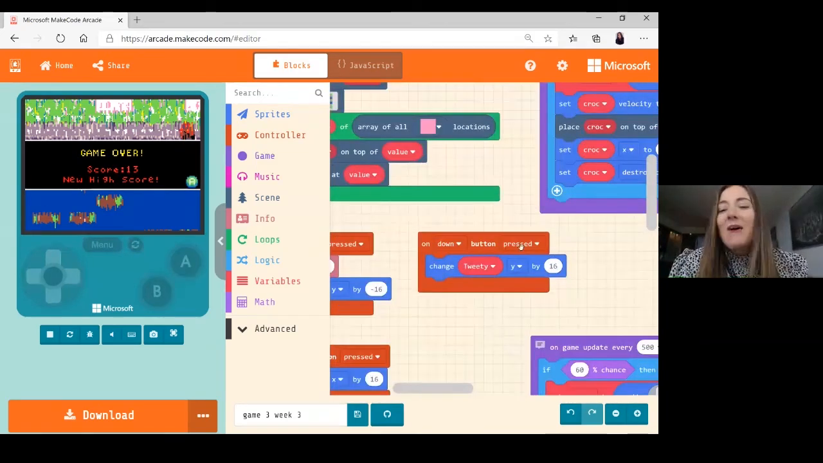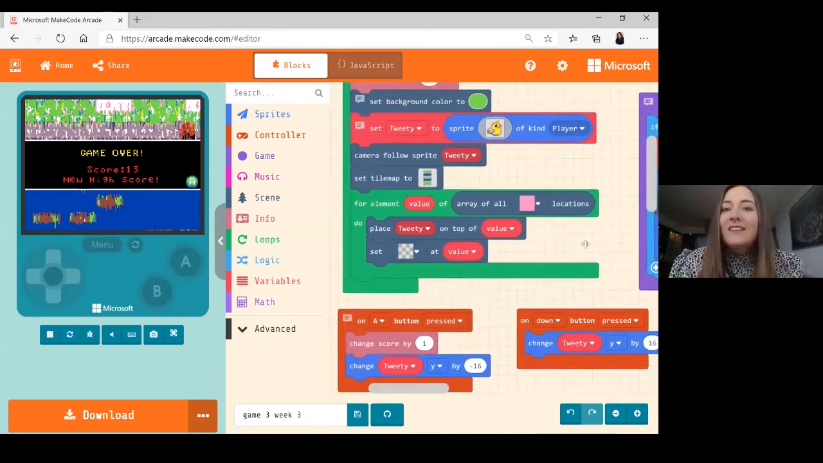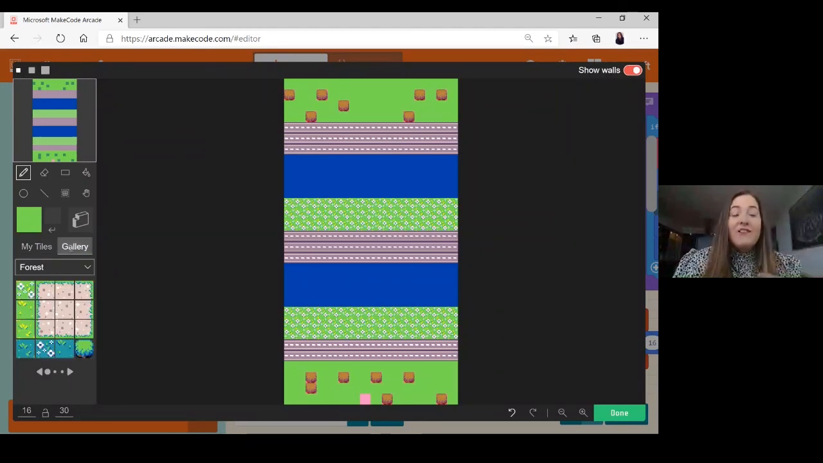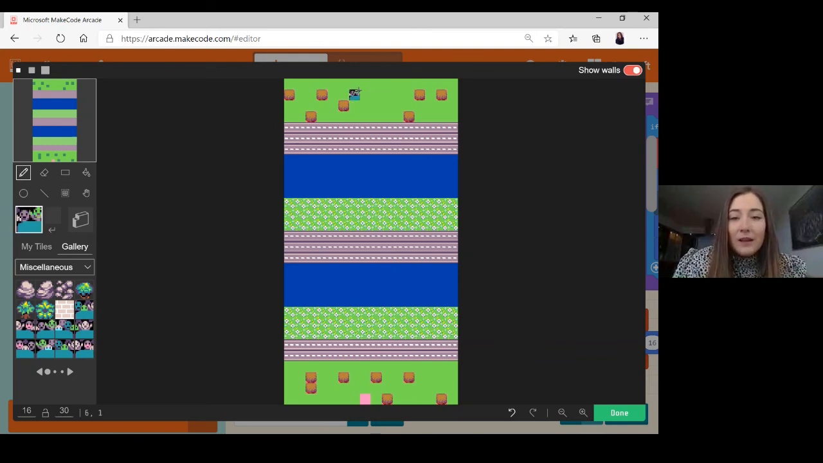I got too excited. Okay, what we need to do now, though, is the whole point of this game is that you have to win it and get a good score. But in our tile map, we actually never created anything at the end. So what you can do now is create a new tile, or you can go into the gallery and pick something there for Tweety to overlap with. In miscellaneous, there's a little crowd of friends that I love, so I'm going to pop that here. And now if Tweety overlaps with their friends, they win the game.